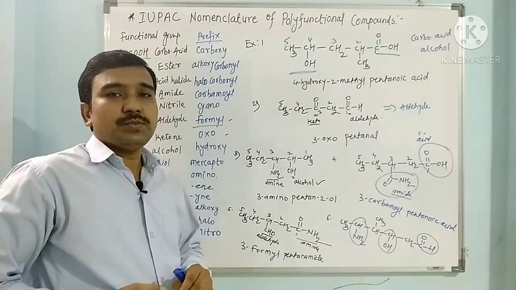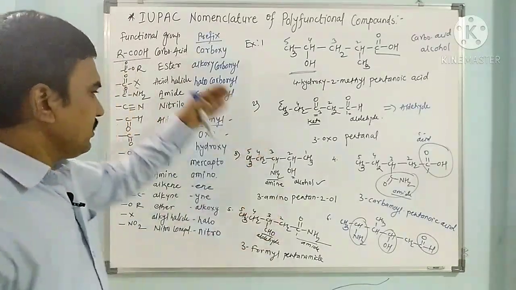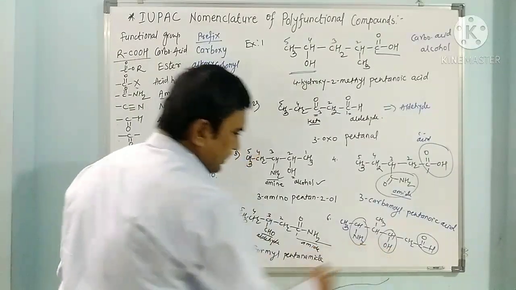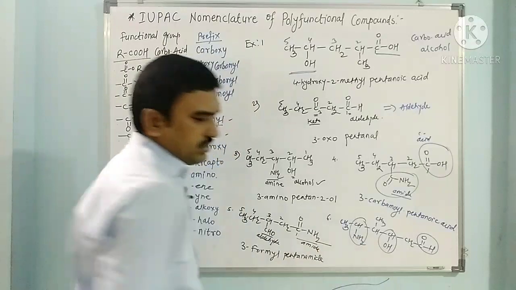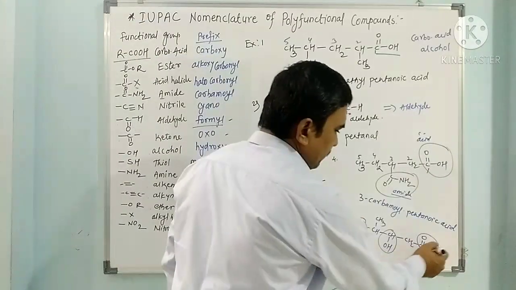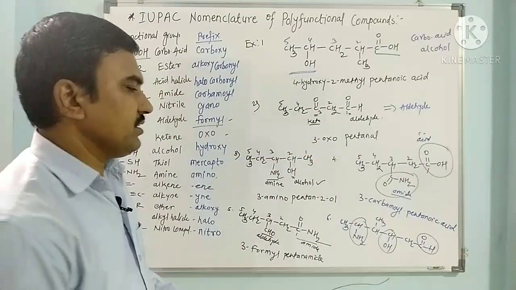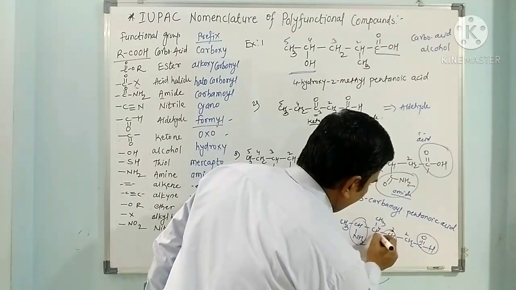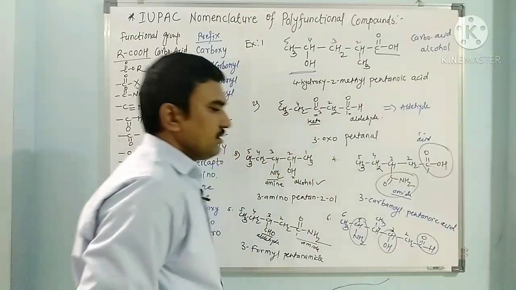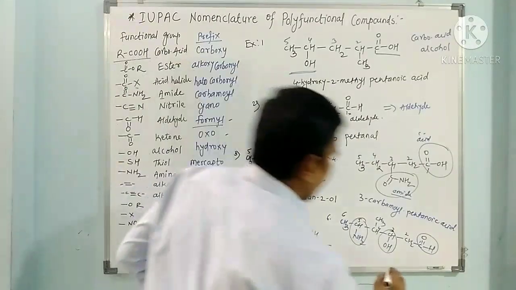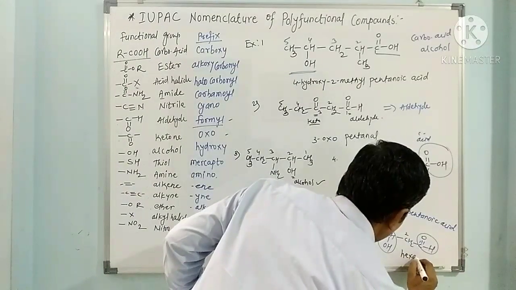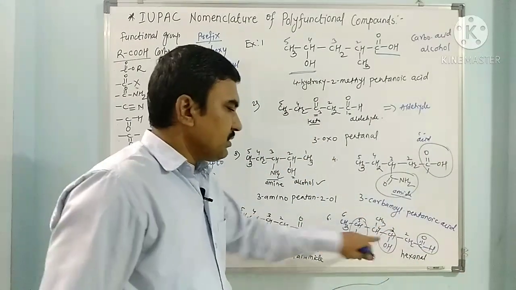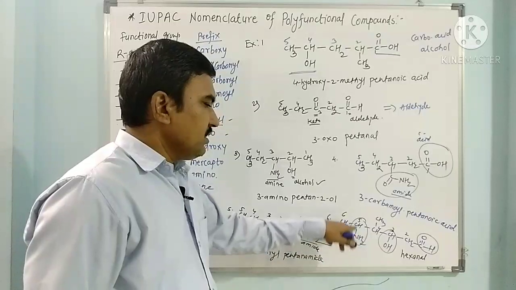But the first functional group is considered the main functional group and the other groups are considered substituents. So OH is considered hydroxy, NH2 is considered amino, while the main compound is the aldehyde, that is alkanal. See the numbering 1, 2, 3, 4, 5 and 6. If 6 carbons are there, it is called hexanal. In this hexanal, the third carbon is the hydroxy carbon, 4 is methyl and 5 is amino.